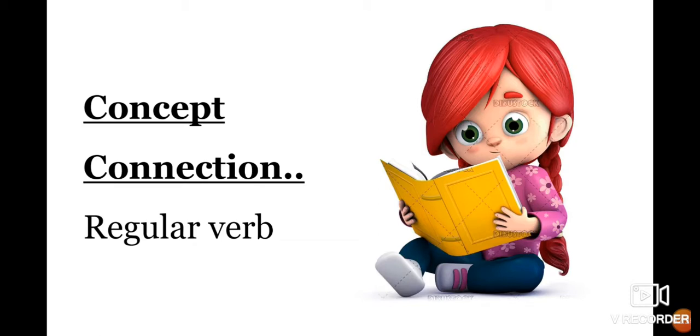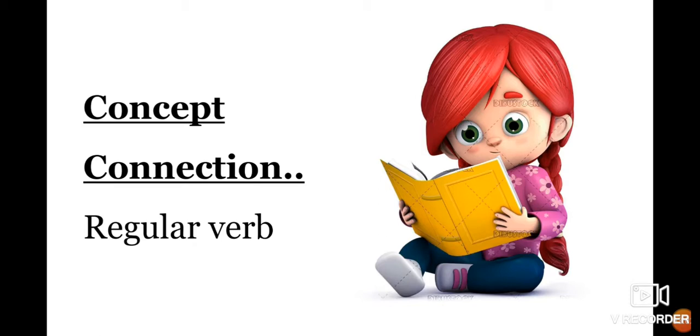In both activities, I gave you a set of words and you found the past form of those words. But what is the difference between the first set of words and the second set of words? Can you guess? Let us learn about that in our concept connection.